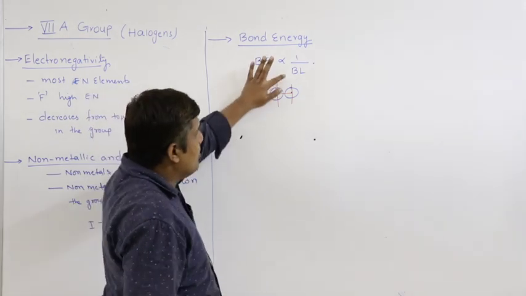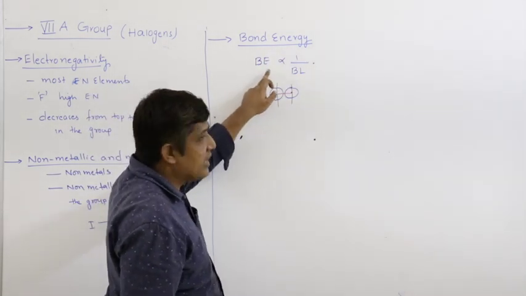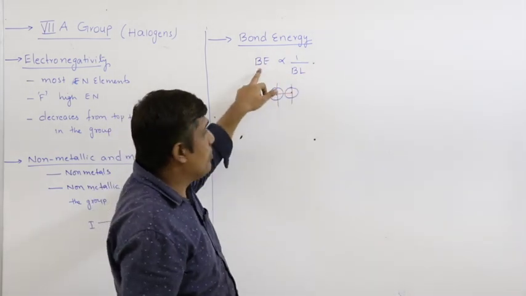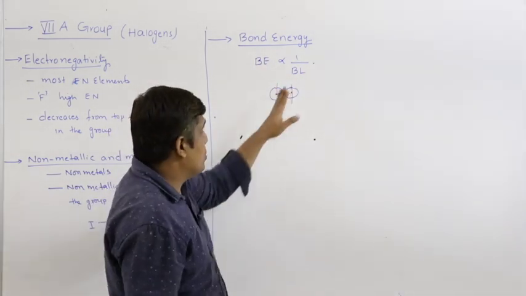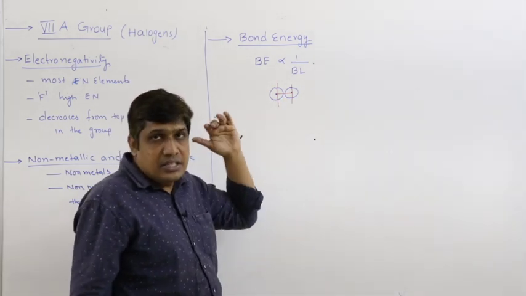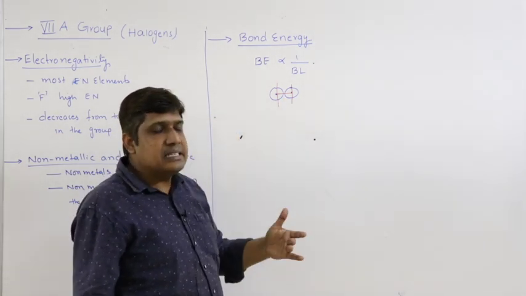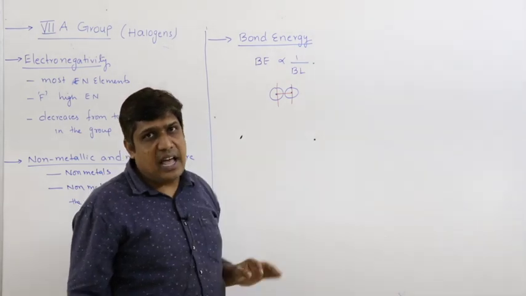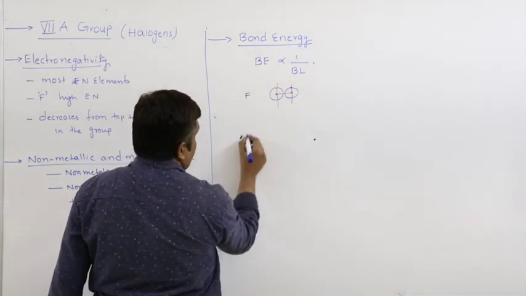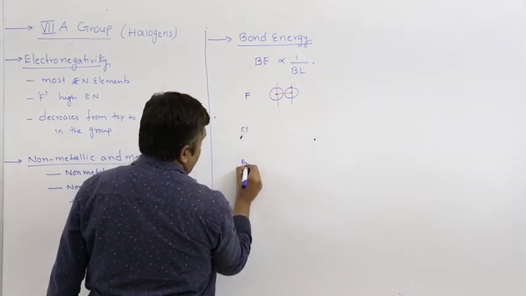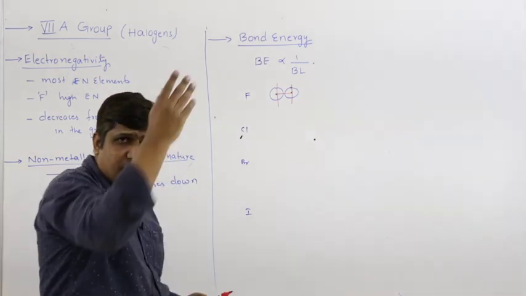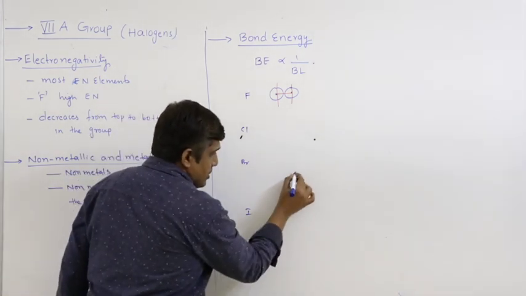Now, if bond length is more, bond energy will be less. Bond length ఎక్కువగా ఉంటే bond energy తక్కువగా ఉంటుంది. So bond length is nothing but internuclear distance. This internuclear distance increases with increase in the size of the atom. So if I move from fluorine to chlorine, bromine, iodine, as I move from top to bottom, the size of the atom increases.